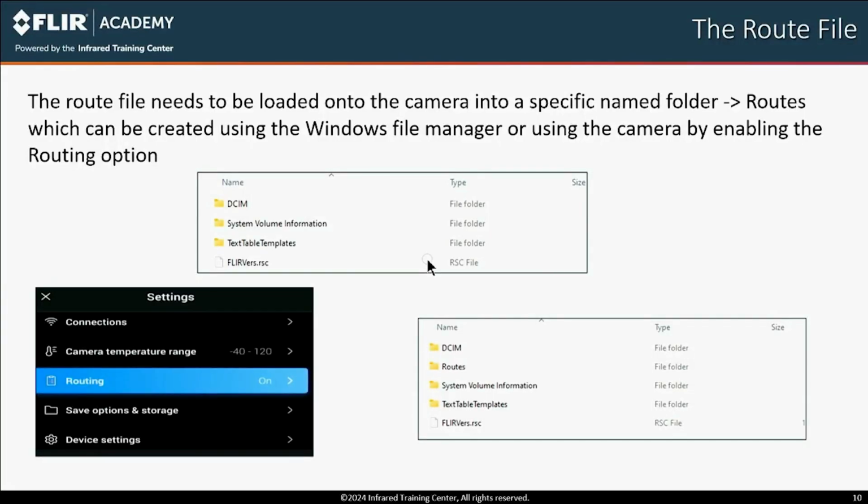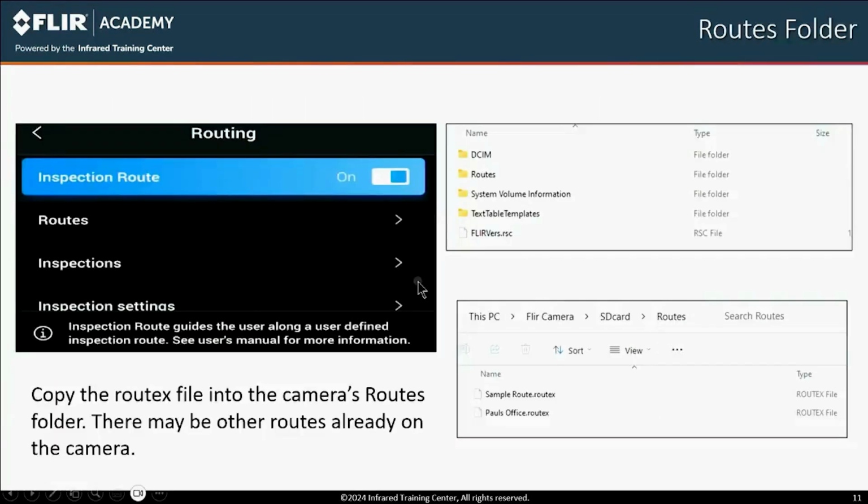The routex file now needs to be loaded into a specific folder name on the camera. The folder name is Roots and can be created in one of two ways, using the Window File Explorer or enabling the routing option on the camera. You can store as many routing files as needed onto the camera, and it is suggested, however, that you do not overwhelm the thermographer with too many options. Now let's move to the camera.